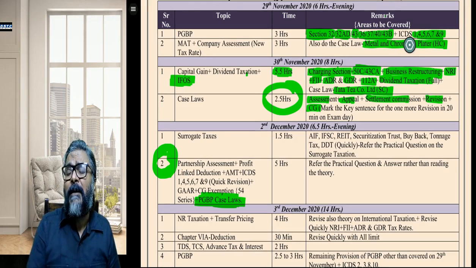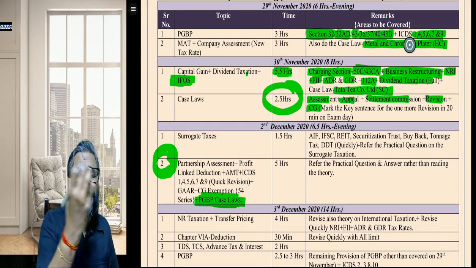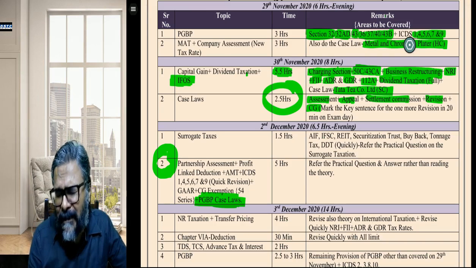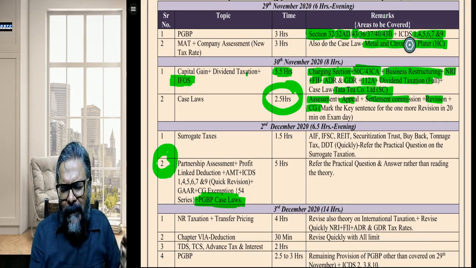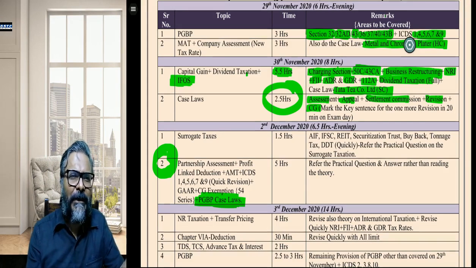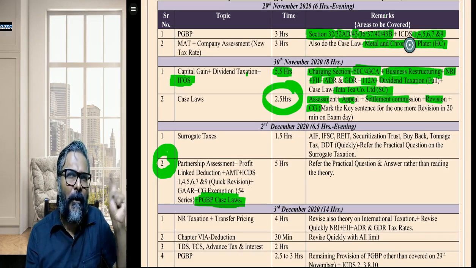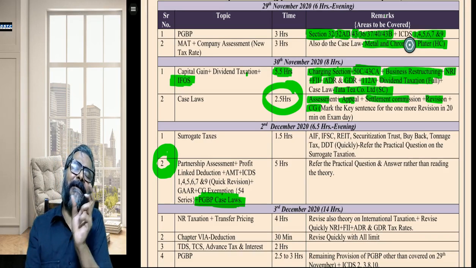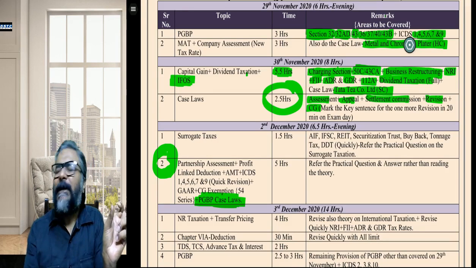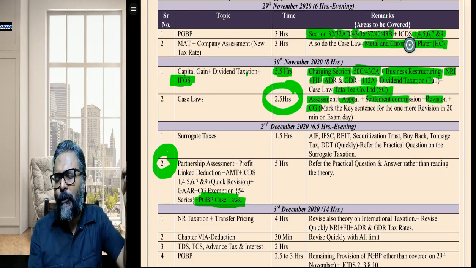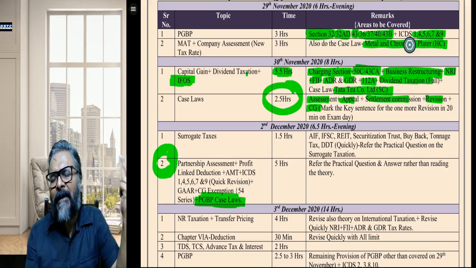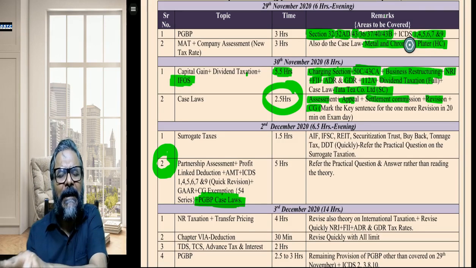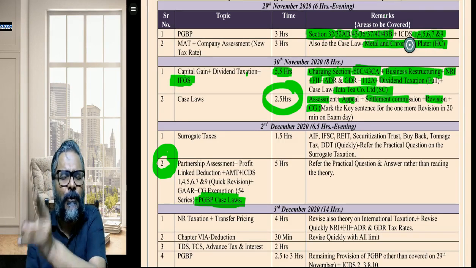56(2)(viib). Remember, a private company which is issuing the shares to a resident shareholder, and the issue price is in excess of the face value of the shares. If the issue price of the shares is greater than the face value of the shares, then to the extent of the difference between the issue price minus the fair market value of the shares, that much of the excess will be charged in the hands of the company under section 56(2)(viib).